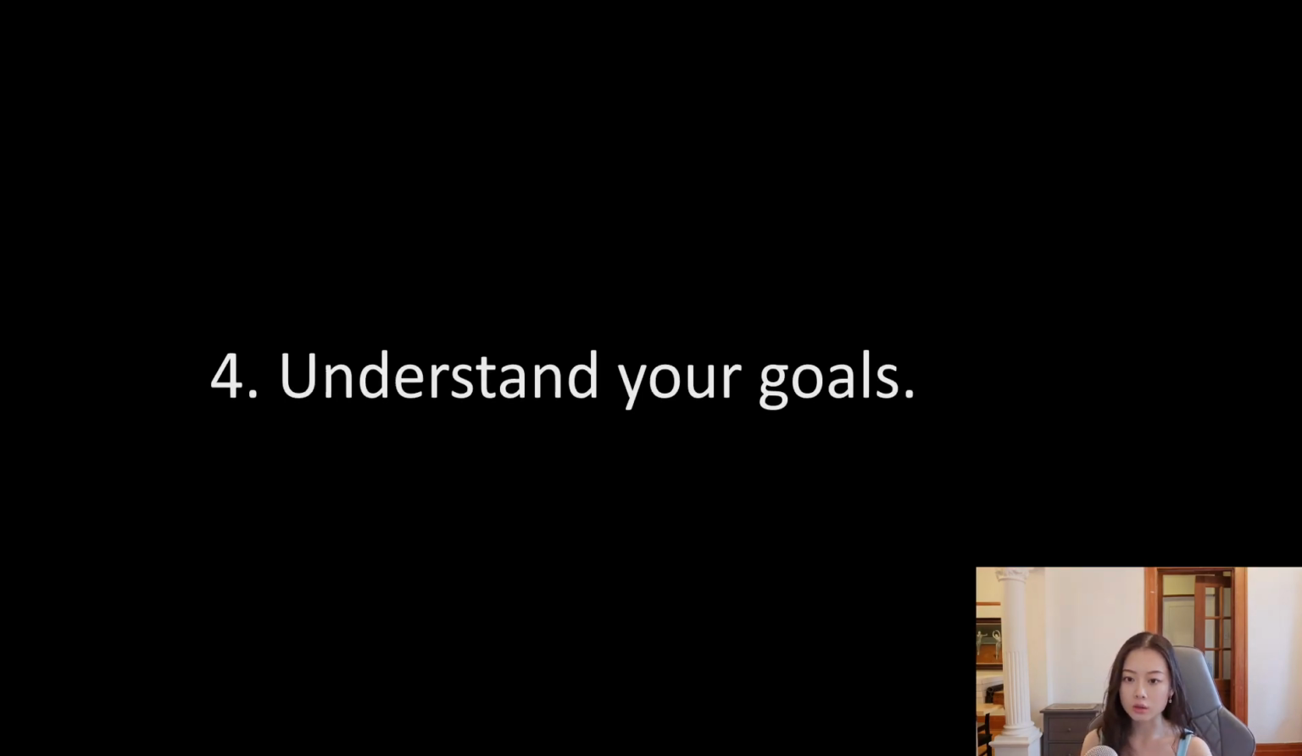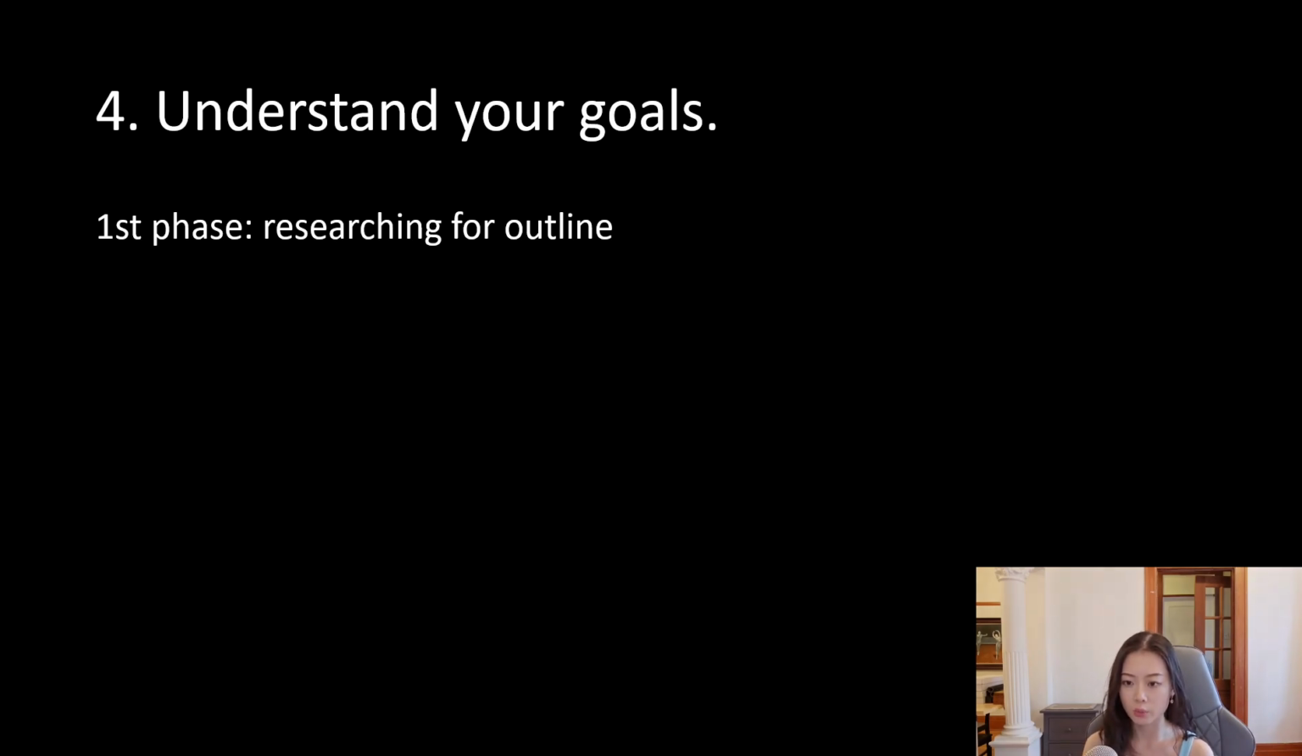Number 4 is understand your goals. In different stages of research, there are different goals. In the first phase of your research, you are researching for writing your outline. That's the whole goal of your research in this phase. You don't need to research any specific topic or spend too much time reading one thing. In this phase, you only need to read as broad and wide a range of topics as possible. So don't spend too much time researching one thing or reading one very detailed topic.